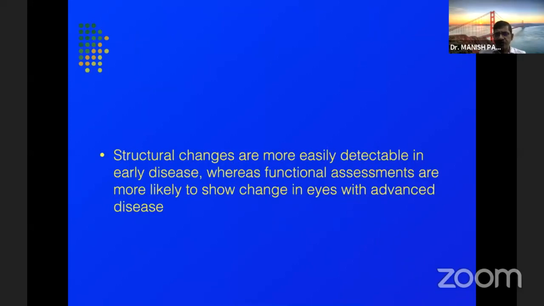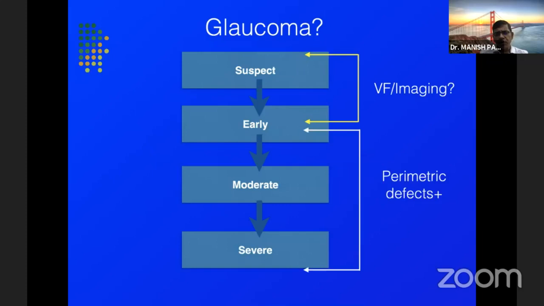Therefore, structural changes are much more easily detectable in early disease, whereas functional assessments are more likely to show a change in eyes with advanced disease. So how do we go along from this sort of information? It's important to stage our glaucoma to find out what sort of glaucoma the patient has, whether it's a suspect, an early glaucoma, a moderate glaucoma, or a severe glaucoma.